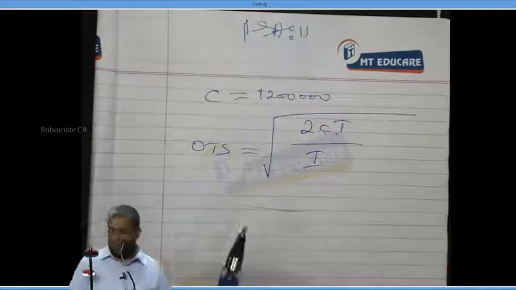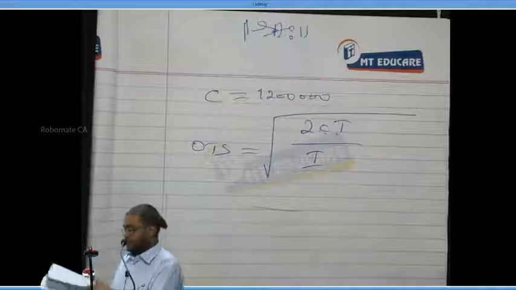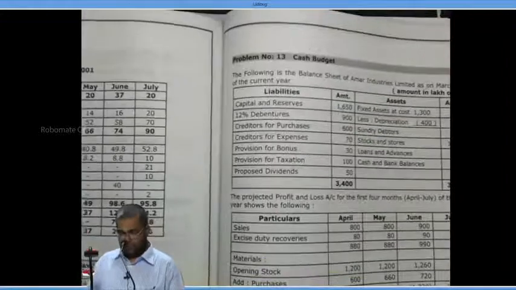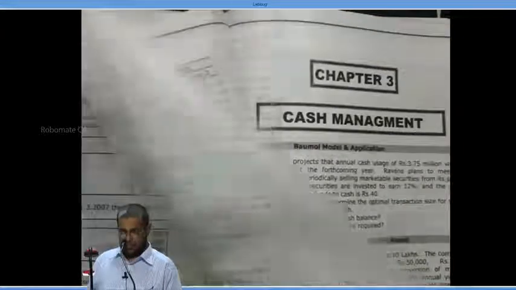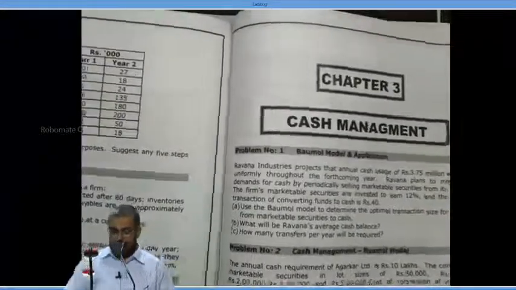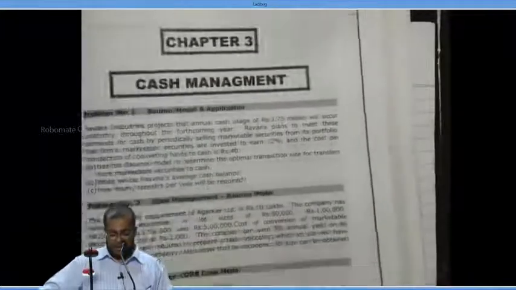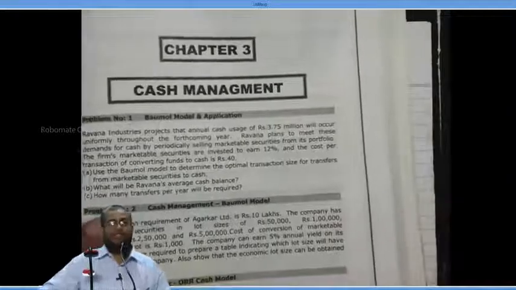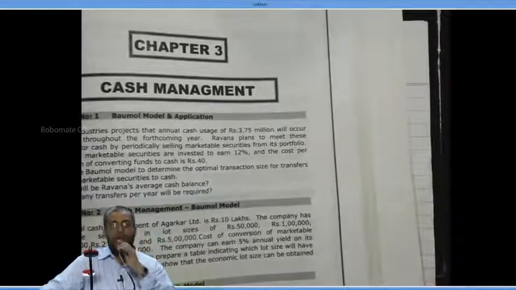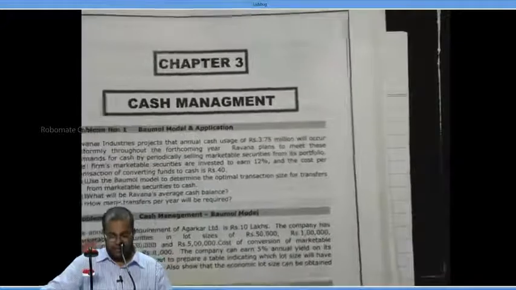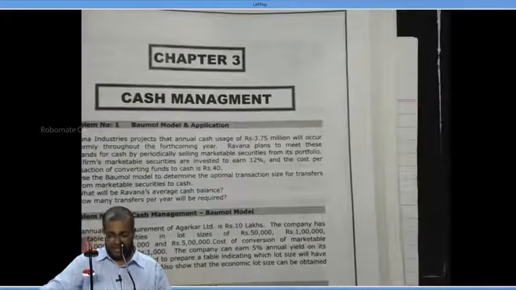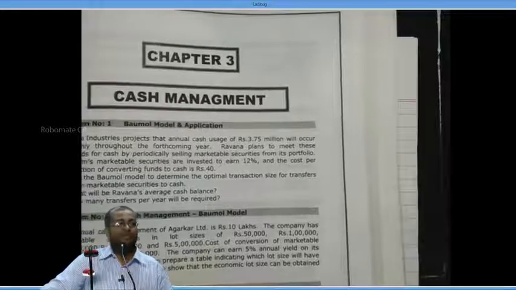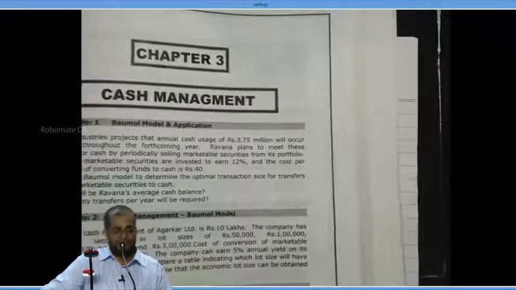Okay. Let's take the Bowman model question, please. Take question number 1, please. Shh. Don't talk. Take question number 1. Ravana Industries. Shh. Settle down. Don't talk.